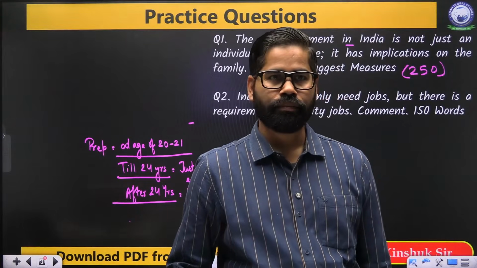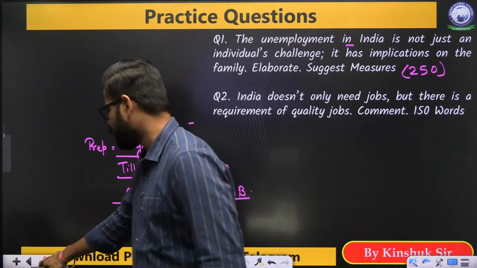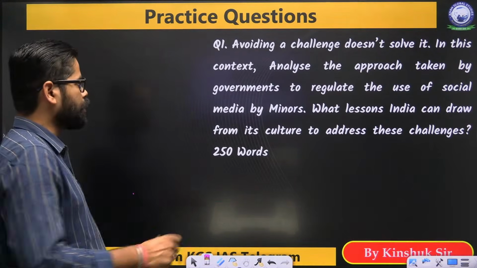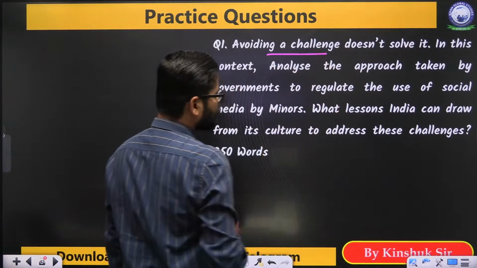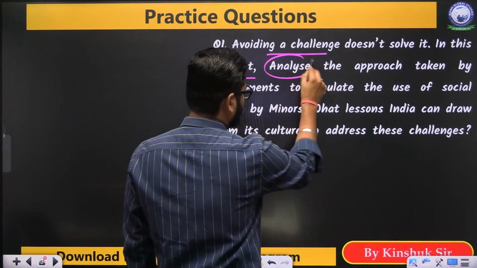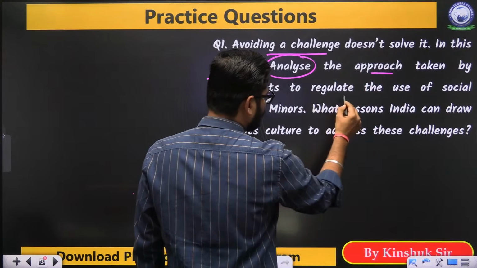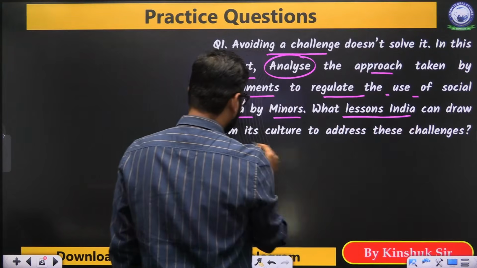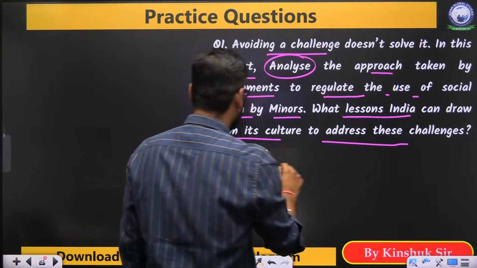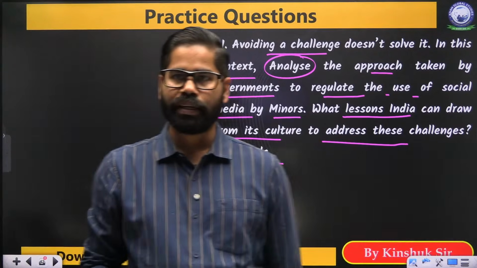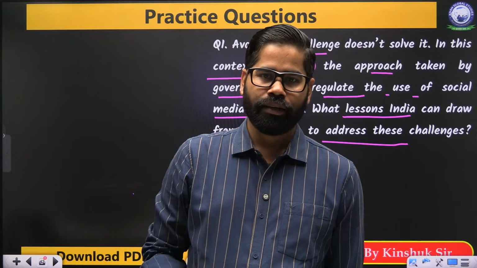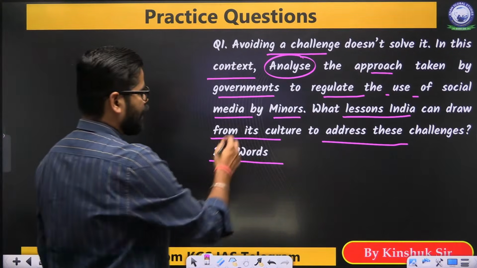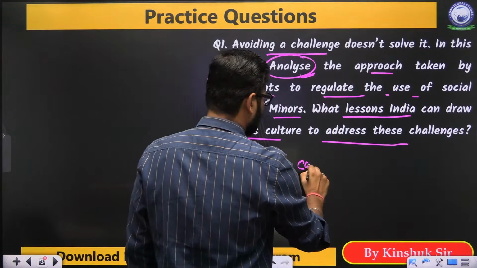Okay. Now, last day we had this one question: avoiding a challenge doesn't solve it. In this context, analyze the approach taken by government to regulate the use of social media by minors. What lesson can India draw from its culture to address these challenges? That was one question. Okay. So this is one thing which we have to write. Now look, here you have to analyze the approach, so you have to show the cause and effect.